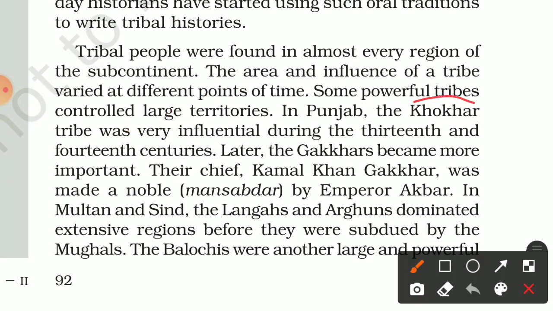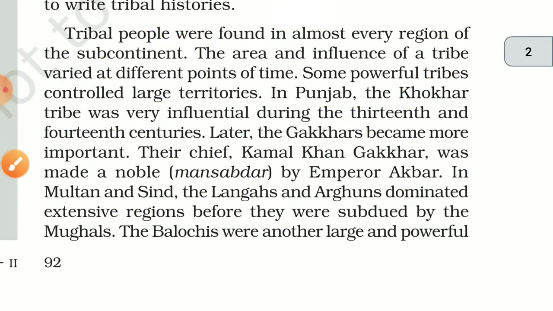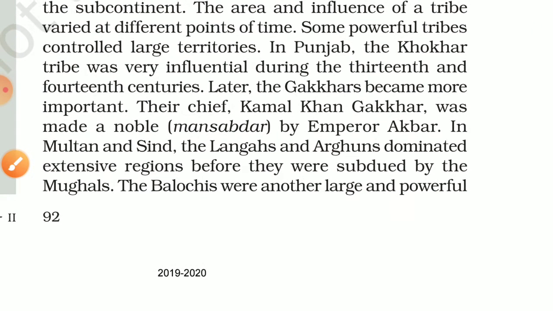The Khokkar tribes were very influential during the 13th and 14th century. So in the 13th and 14th century you will see the Khokkar tribes were very powerful at that time. Later the Khokkar became more important.